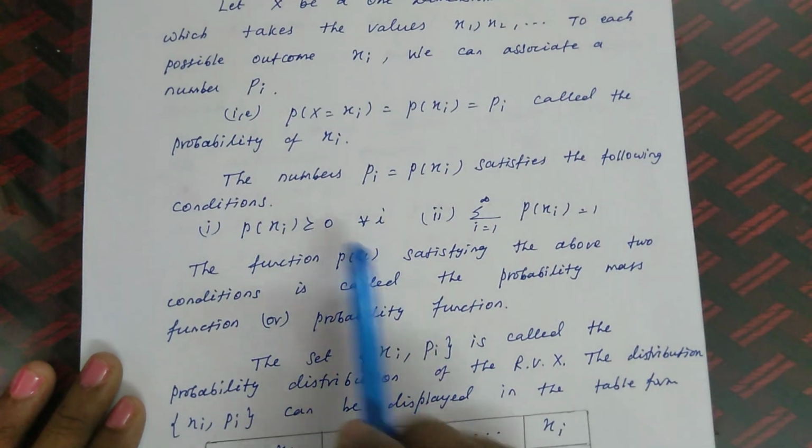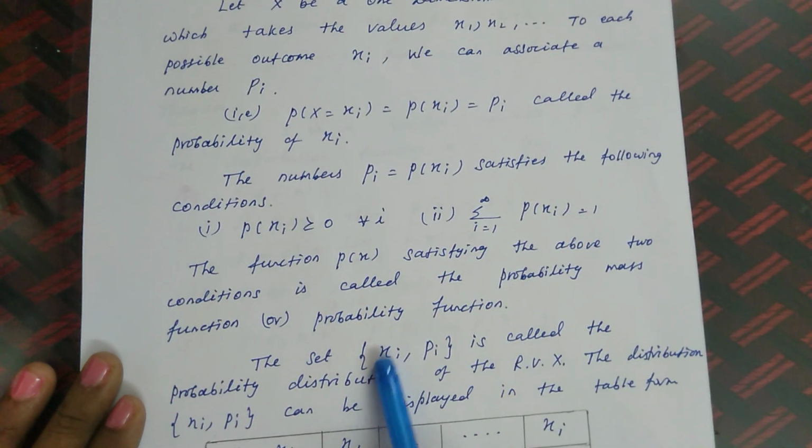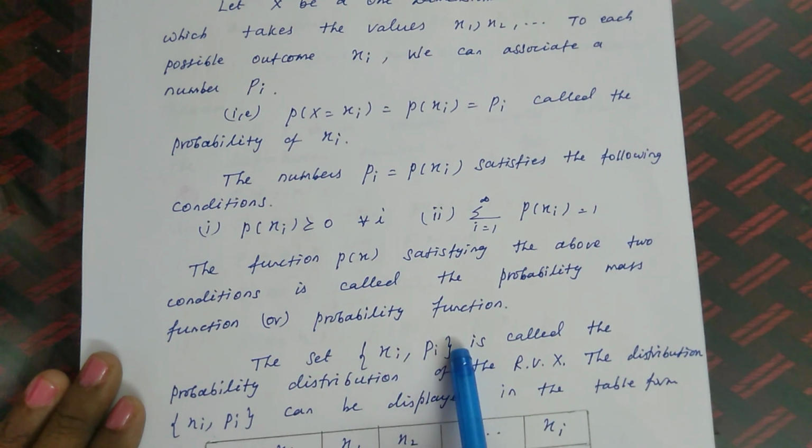Then we can say that the probability P of x satisfying these two conditions is called the probability mass function. The probability mass function can be denoted in set notation, that is the set of xi comma Pi. This means the value is xi and the corresponding probability is Pi. If I am taking the first value x1, the corresponding probability is P1, x2 means P2. So we can denote it as a set. This set is called the probability distribution of the random variable capital X.